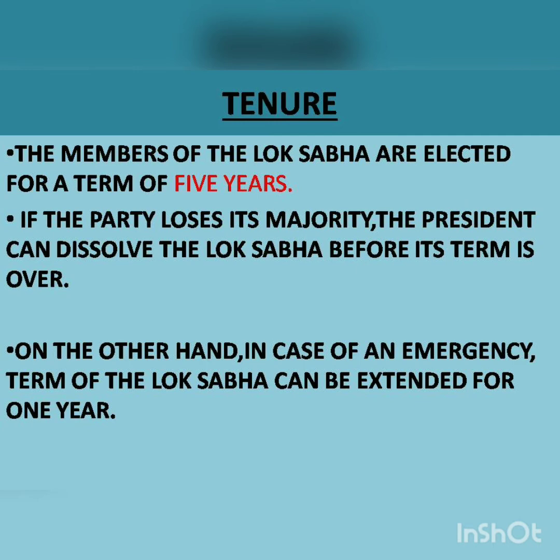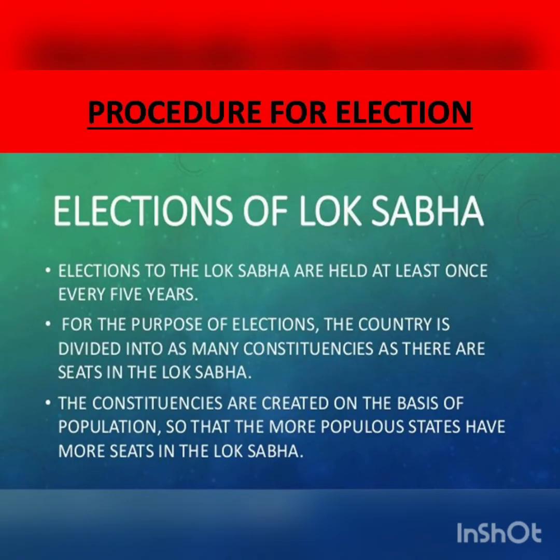Now understand the next thing, which is the procedure for election. Members of the Lok Sabha are elected through the general election. Okay? Elections take place every 5 years, and for this purpose, the country India is divided into constituencies. A constituency is a geographical area represented by a member of parliament. Only one person is elected from each constituency. Clear?